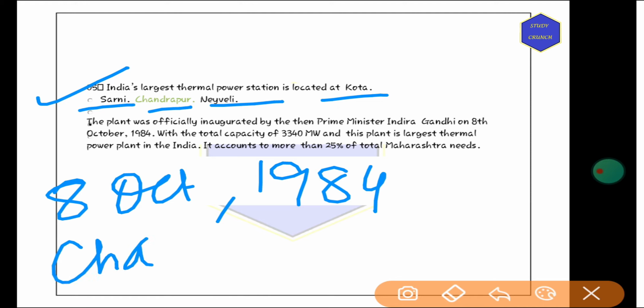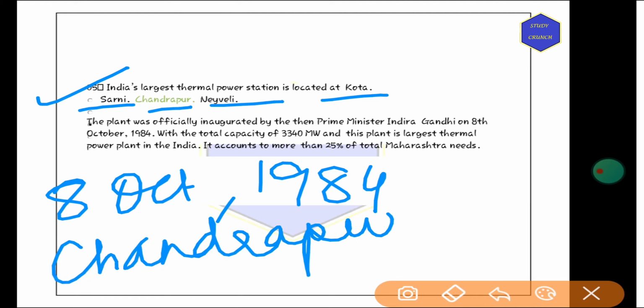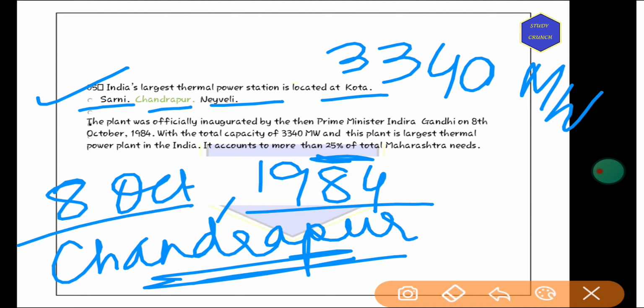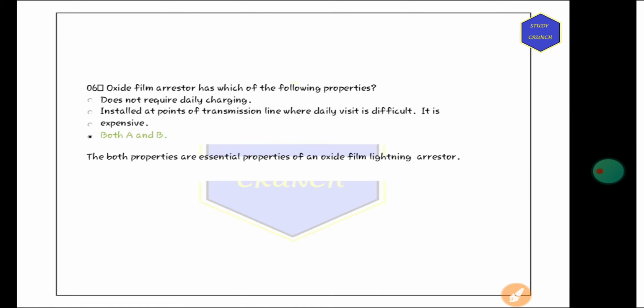The largest power station is in Chandrapur with a total capacity of 3340 megawatts. And this plant is the largest thermal power plant in India. It accounts for more than 25% of total Maharashtra's needs. So it is Chandrapur, which was inaugurated by Prime Minister of India Indira Gandhi on 8th of October 1984.